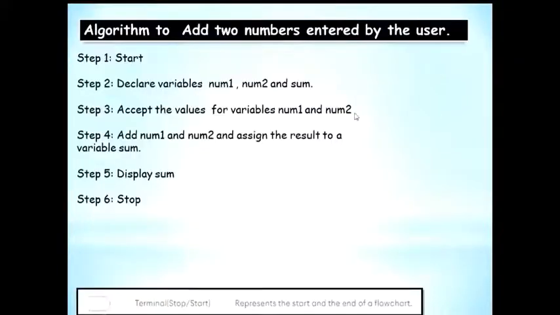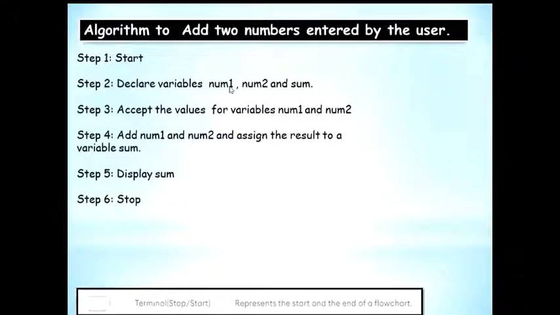Now let's see an algorithm to add two numbers entered by the user. So you're going to definitely start off with a start step. Now to add two numbers entered by the user, you're going to declare variables num1, num2 and sum.